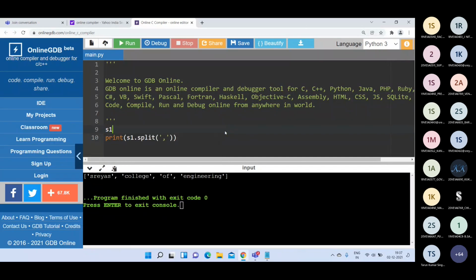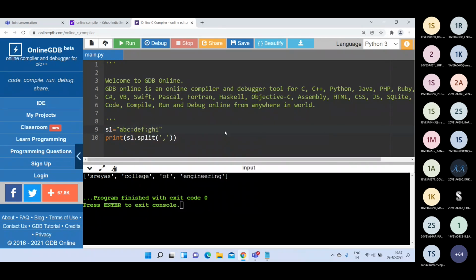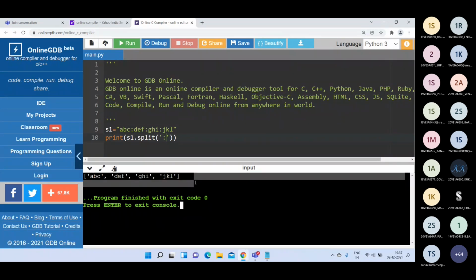Suppose s1 is equal to ABC colon DEF colon GHI colon JKL. Here I can use colon as the delimiter. Then what will I get? ABC, DEF, GHI, and JKL. This is very useful when we have long text and want to tokenize it into several strings. That is the split function.